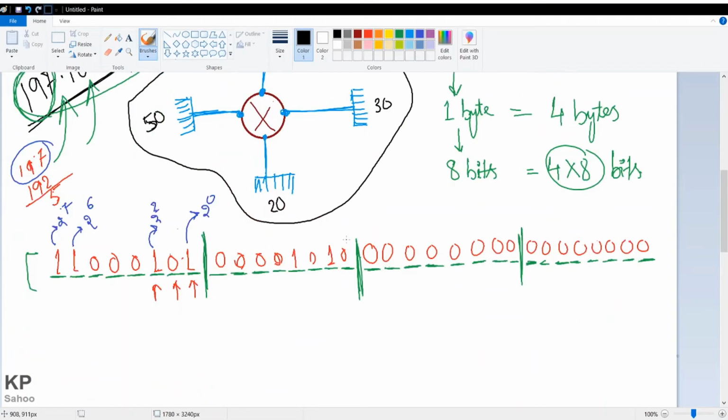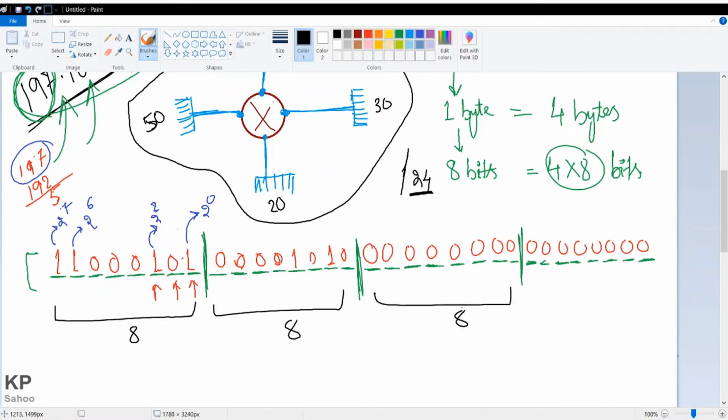So just step by step. This is a C class IP. In C class IP, we just put /24. /24 means the first 24 bits are allocated to the network. This is 8 bits, again this is 8 bits, again this is 8 bits. So 8 plus 8 plus 8 equals 24. So in C class IP, 24 bits are allocated to the network. We cannot change them, so we can only change the host bits. These are called network bits.